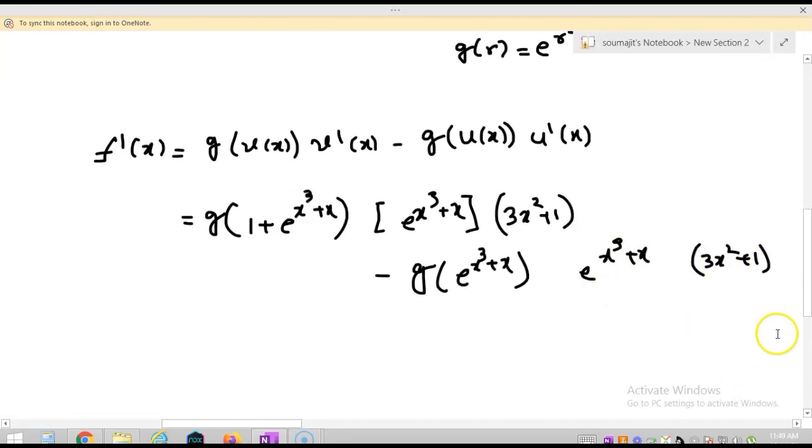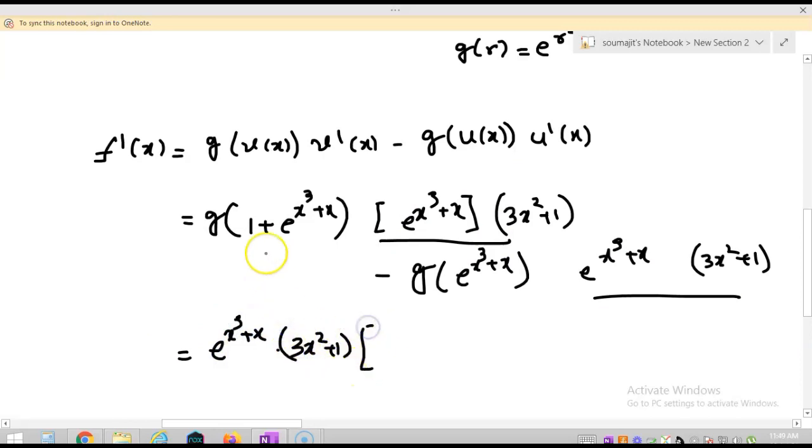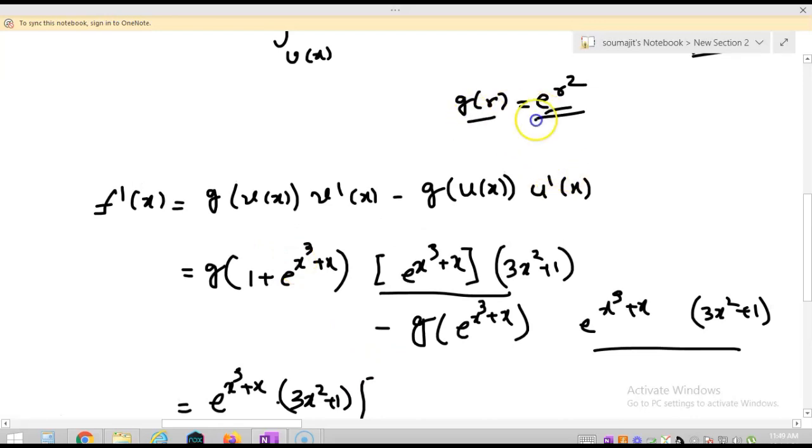So I am taking these terms common. It will be e to the power x cube plus x into 3x square plus 1 into g of this. So g of r will be e to the power r square.